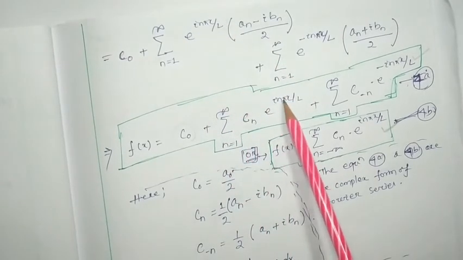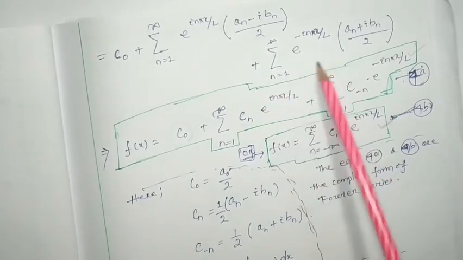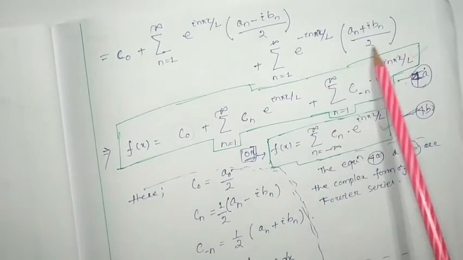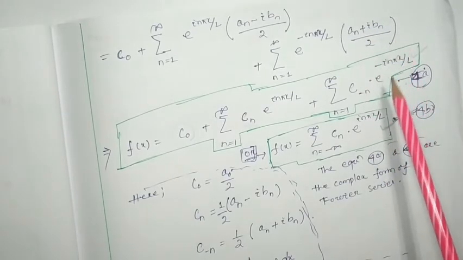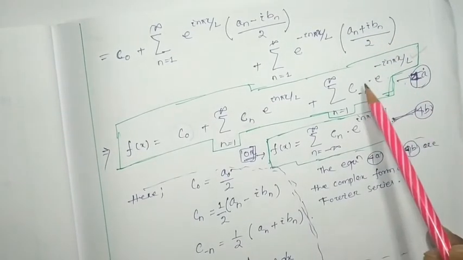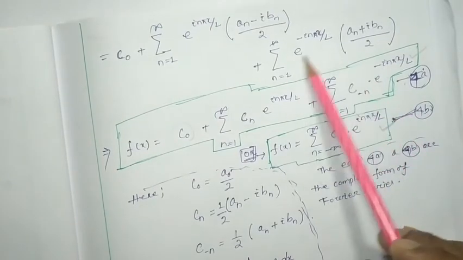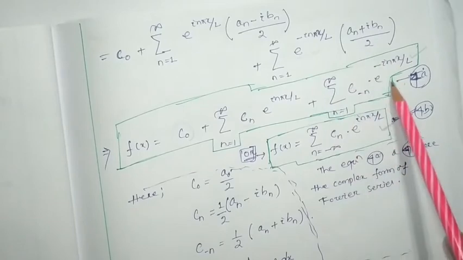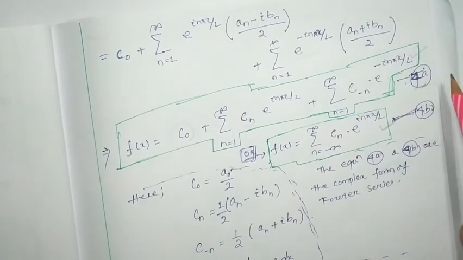Okay, then in this term, an plus i bn by 2 is considered as c minus n, multiplied by this, written over here. Let this be equation number 4a.